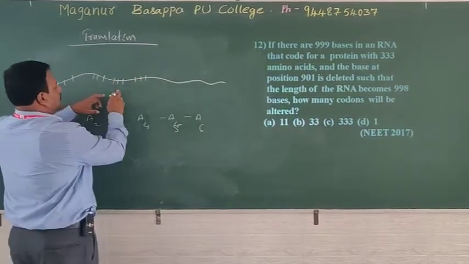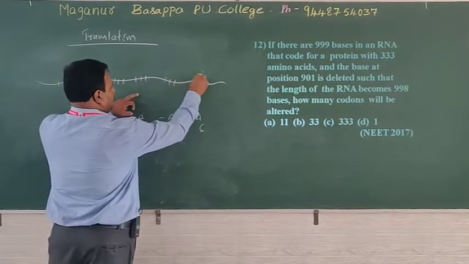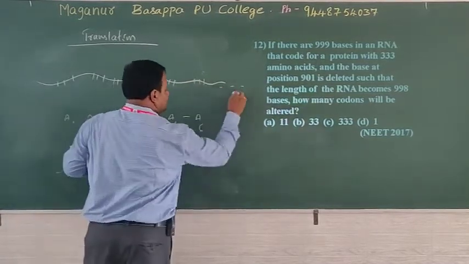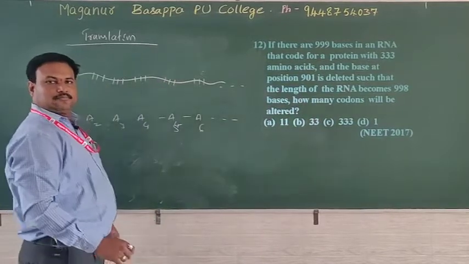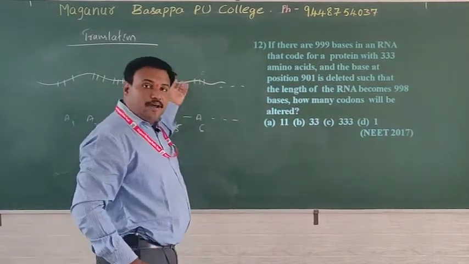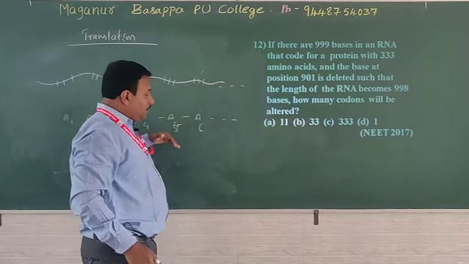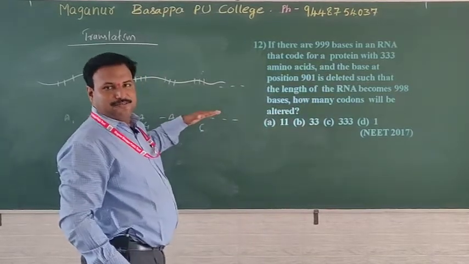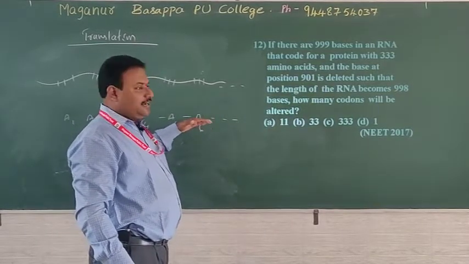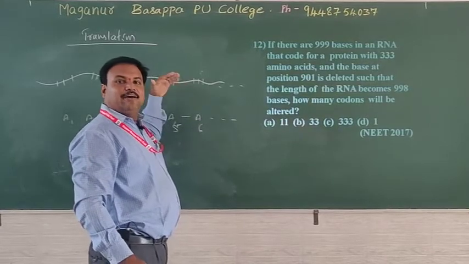First codon, second codon, third codon, fourth codon, fifth codon, sixth codon, like this the series goes on. Based on the codons present on mRNA, the amino acids are also arranged. Arrangement of amino acids is interpreted by the arrangement of codons.